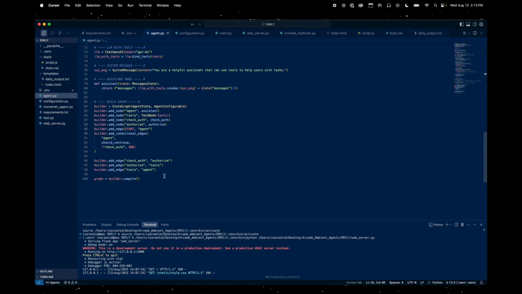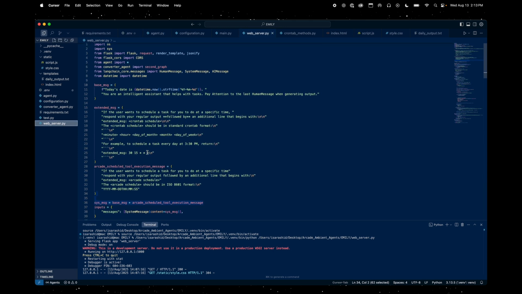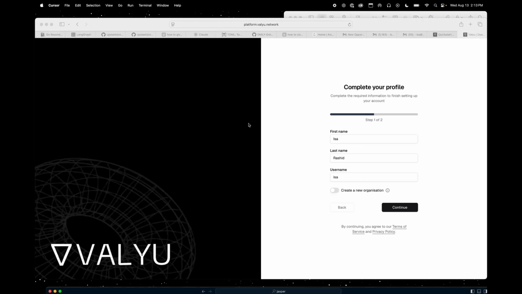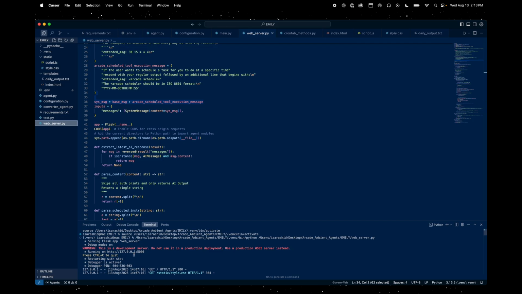And yeah, this is pretty much just making the graph. This is making the agent. Then the web server is feeding information from the front end to the back end and back end to the front end. So for example, the prompt I just submitted, it ran through this, gave it to the agent. The agent started looking at the prompt. It was going through my inbox, looking at my email, and summarizing everything. It was fed back to the web server, and then the web server fed it back to script.